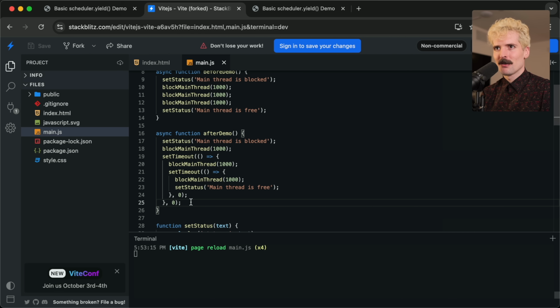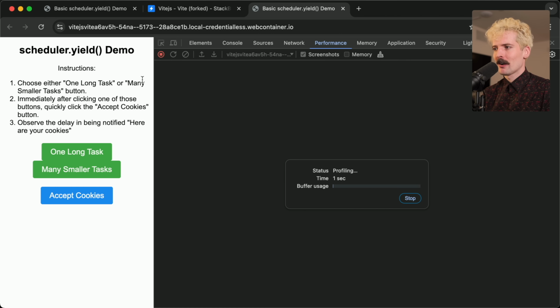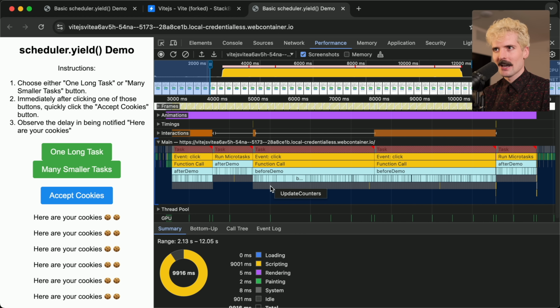But if I had reverted this back, which I will, it'll take a second. Now, this will probably be the most interesting demo. This might be the one where it clicks. Small tasks, accept some cookies. Long task, accept more cookies. And these cookies can all come in before that long task starts, because yield is saying, do the important tasks, not the long blocking ones. And it can sneak in all of your click events before it triggers that long task, because this task is lower priority than the inputs.